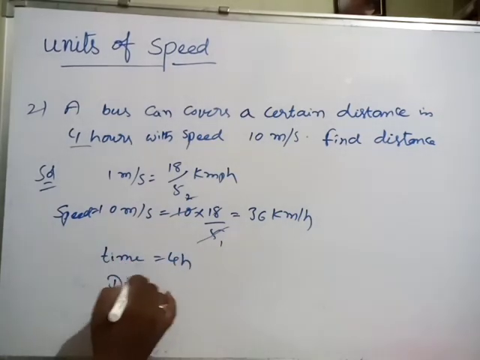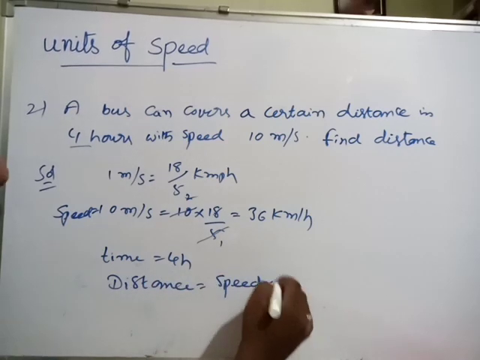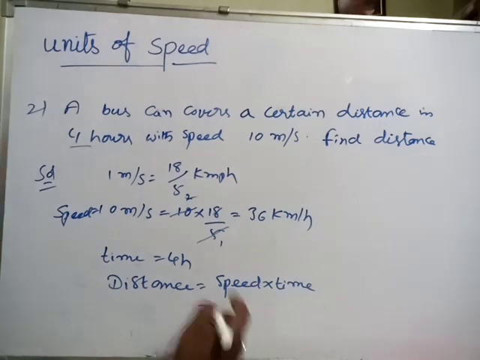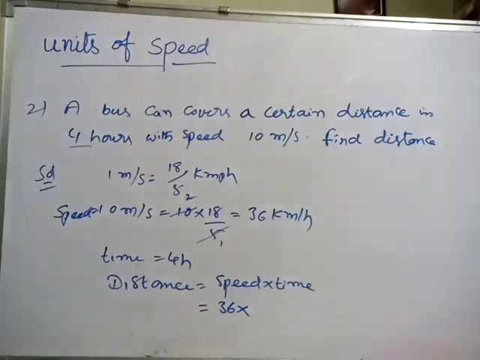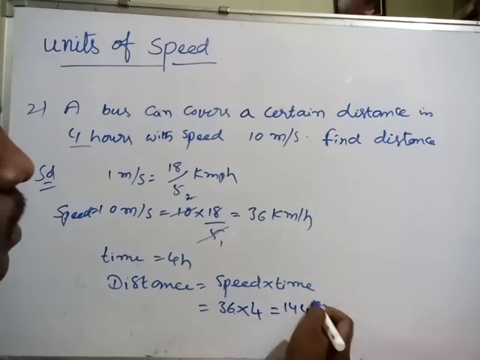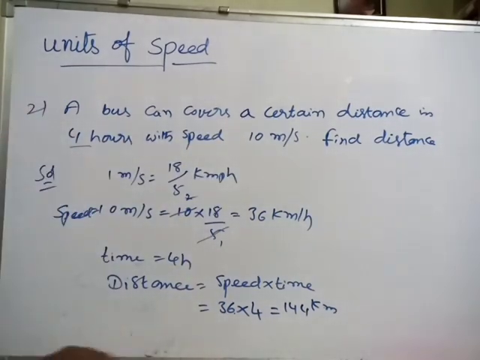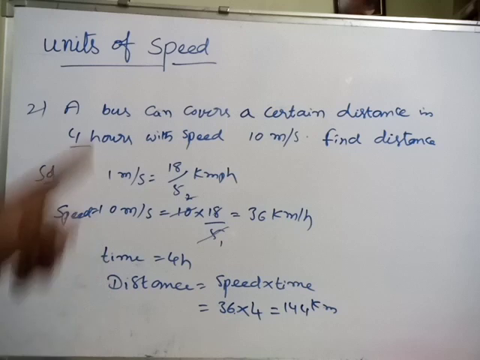So what is the formula of distance? Distance is equal to speed into time. Speed is 36 kilometer per hour and time is 4 hours. So 36 into 4. 4 sixes are 24, 4 threes are 12 plus 2 is 14. So 144 kilometers that bus can travel. In this way you can easily calculate numericals based on speed.